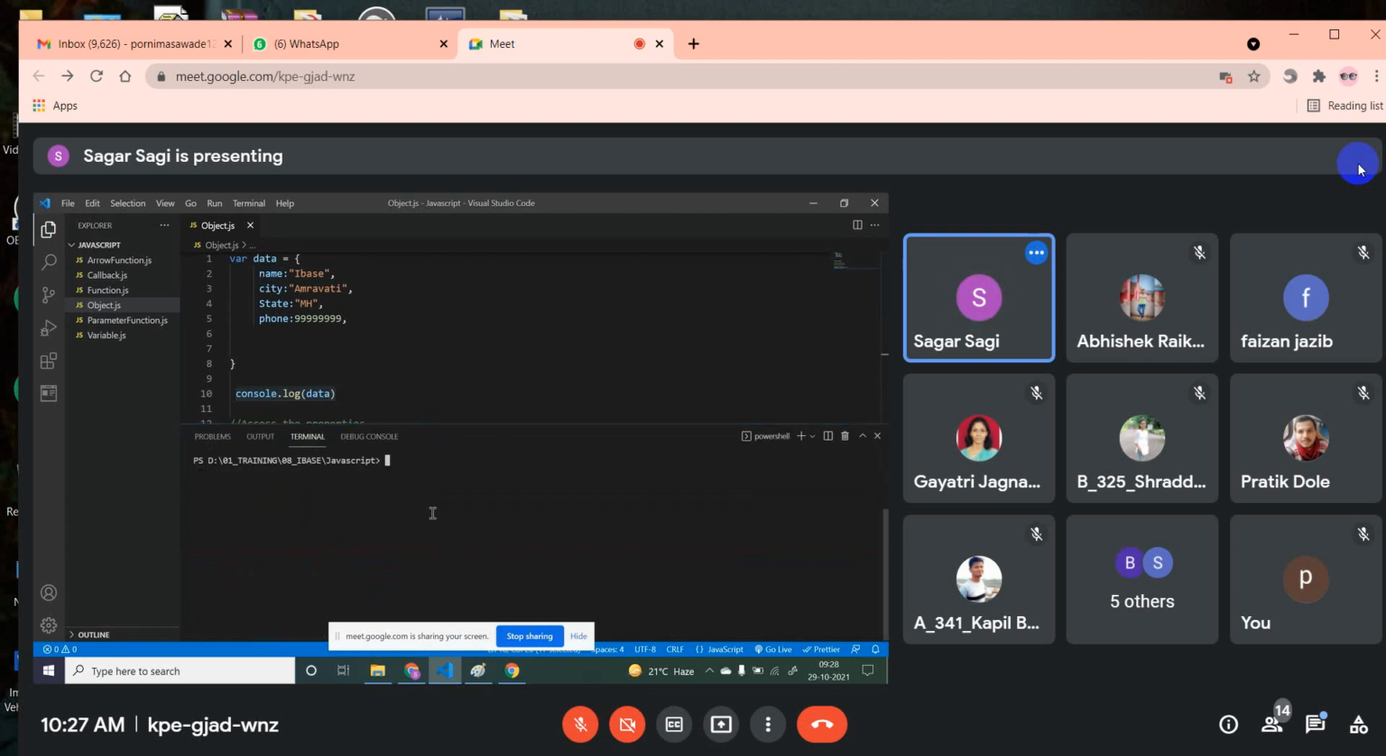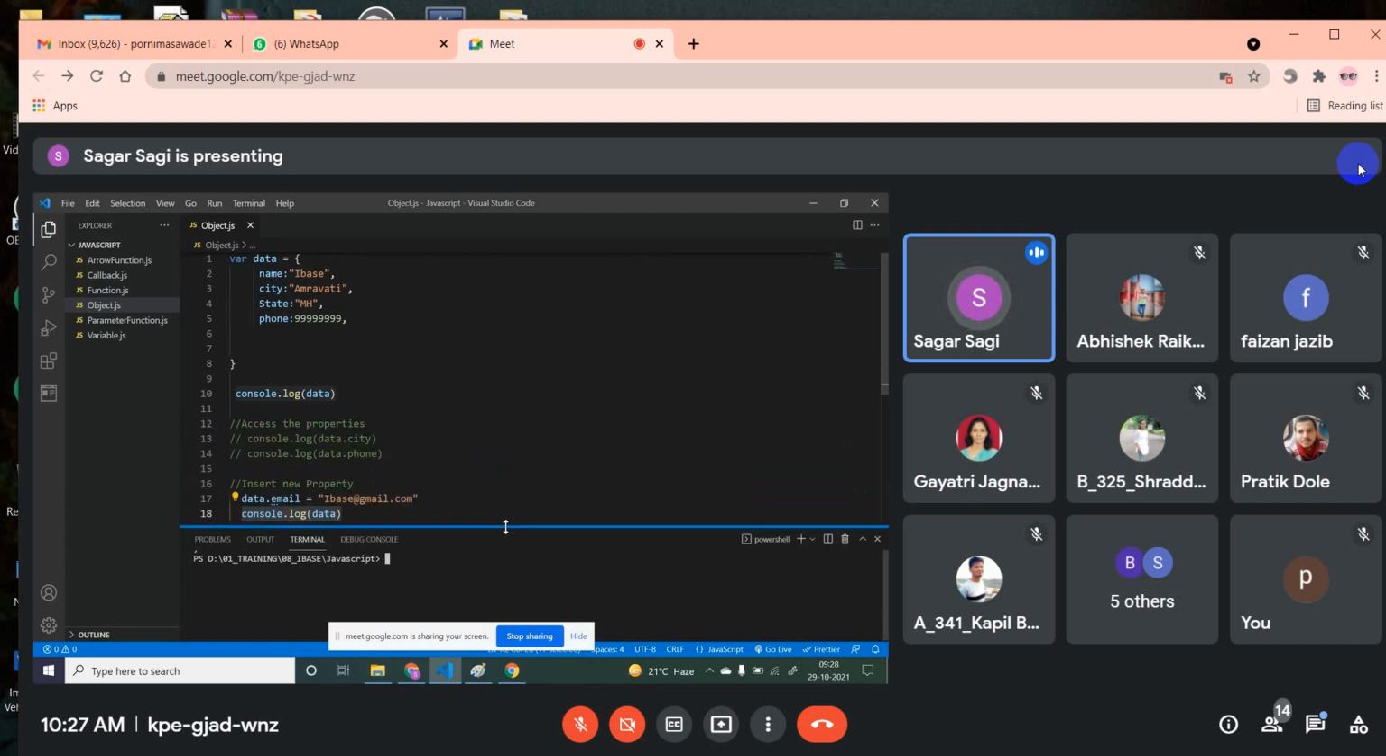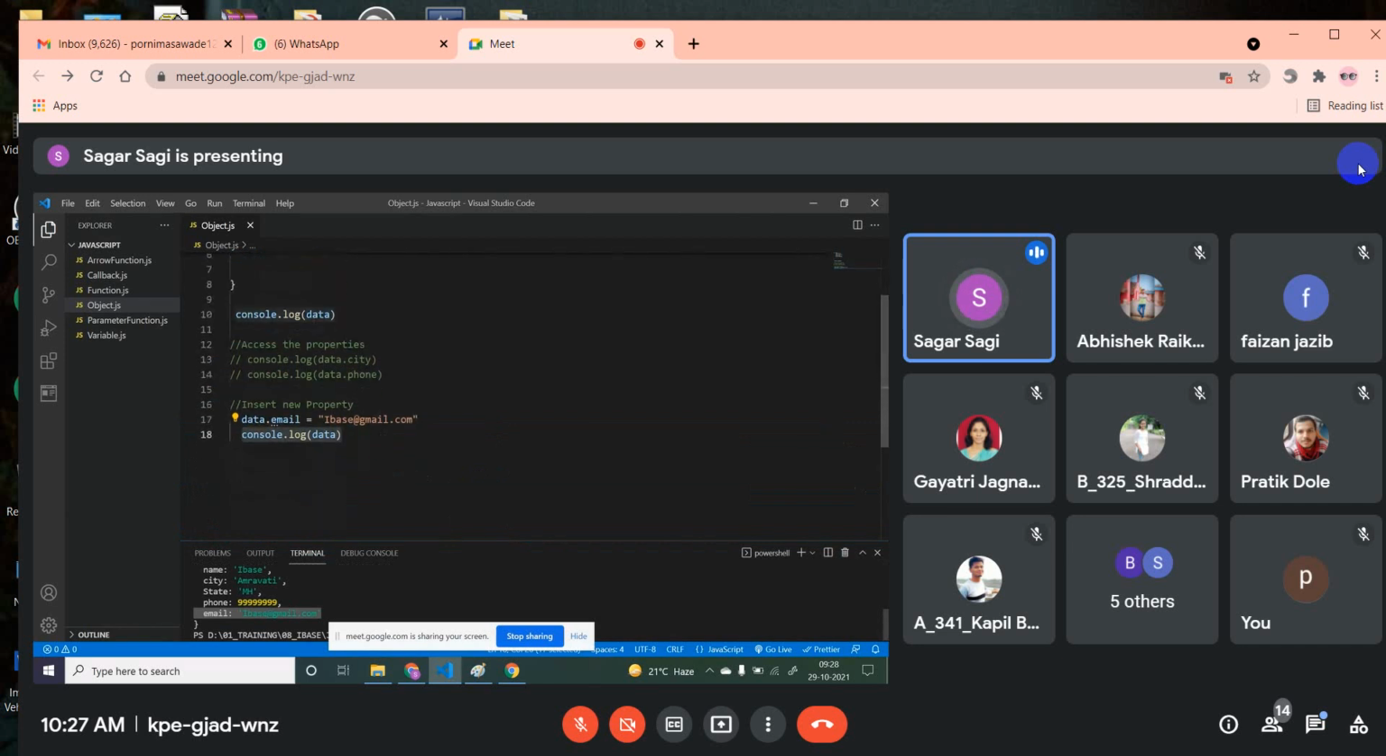First let me clear this, and here I am just saying node object. Now see, the first time console.log, in that you got name, city, state, phone, only 4 properties. But the second time you printed console, email got added here. So you got email. So you can add a new property inside this object using JavaScript. If you want to add, then you have to follow this: object name dot the property you want to add, that property key equals to value. Now the new property is added. This is how we can add a new property.